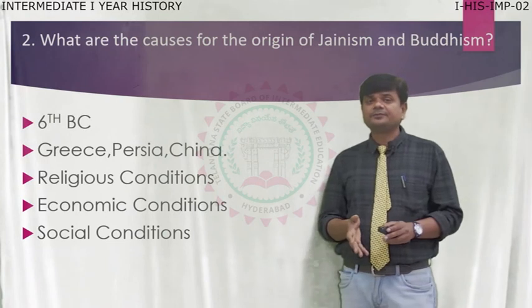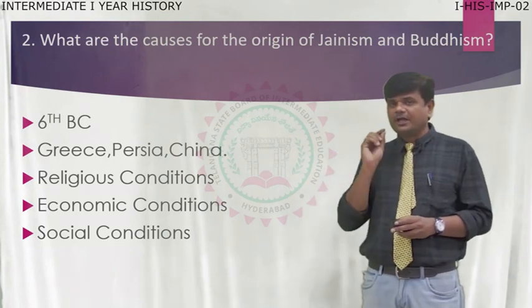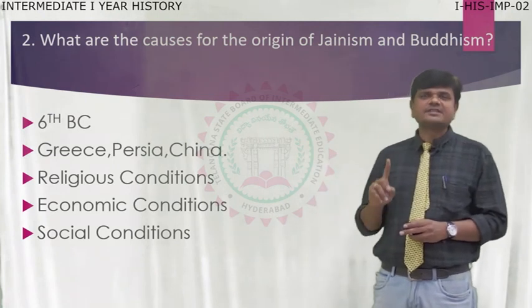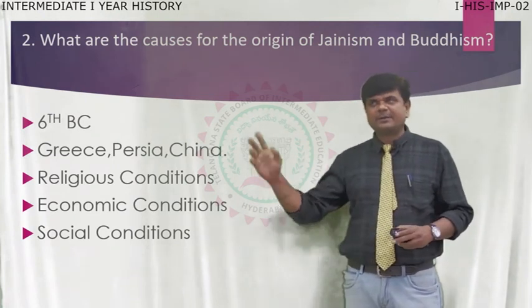So far, in long questions, we have completed two. One is the Indus Valley Civilization, and the other is the causes for the origin of Jainism and Buddhism.